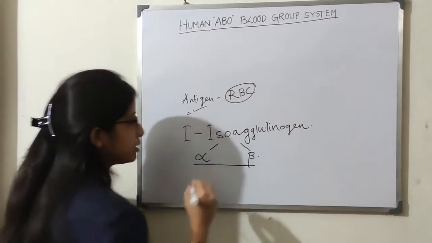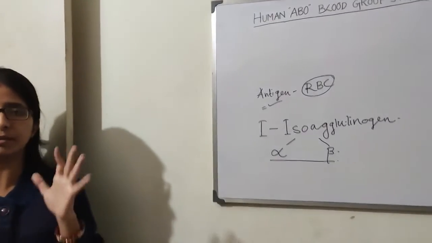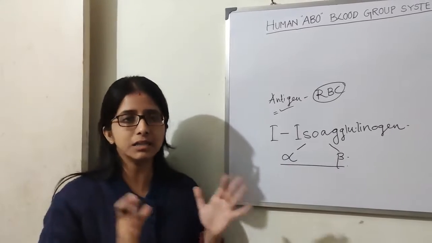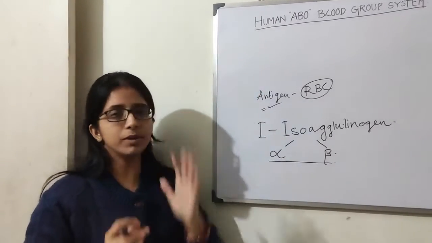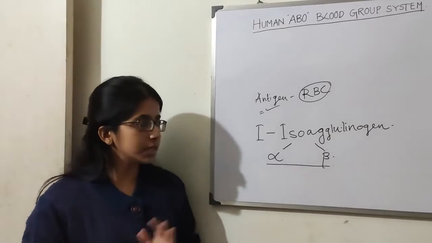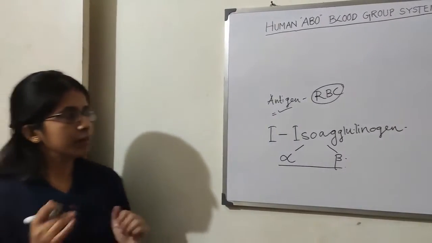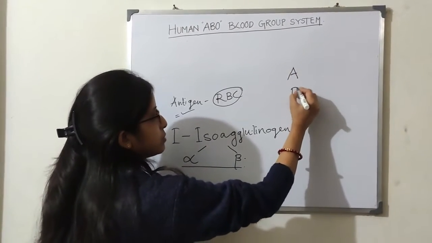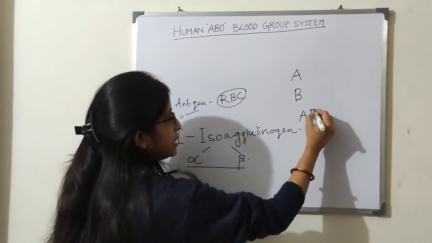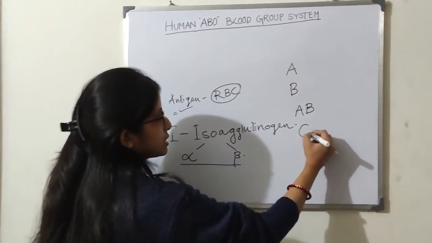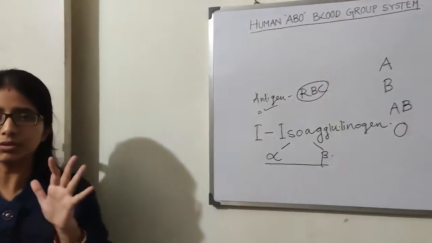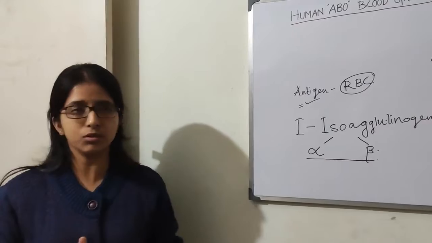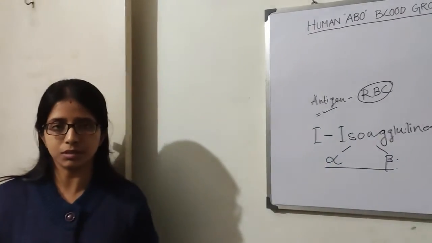Depending upon the presence of these two different types of antigen on our RBC, the scientist Karl Landsteiner proposed this ABO blood group system. Basically four blood groups are there: first one is A, second is B, third is AB, and last but not the least is O. Today we are not going to discuss the Rh system or the positive negative factor, only these four blood groups.